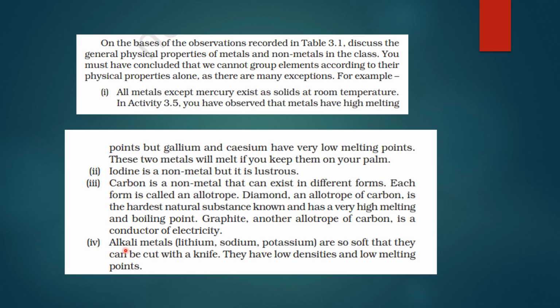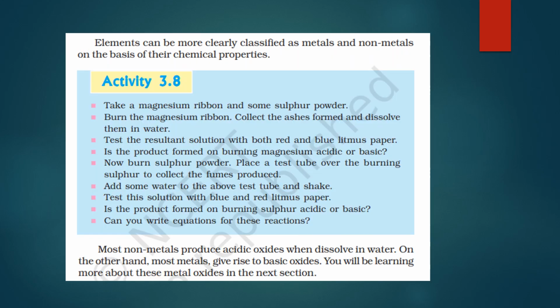Then there are alkali metals. Which are the alkali metals? Lithium, sodium, potassium. They are very soft and you can even cut them with a knife. And they have very low densities and very low melting points. So these are some of the exceptions which you must keep in mind. Many objective fill-in-the-blank and short questions are made from these. So far we have seen the physical properties.